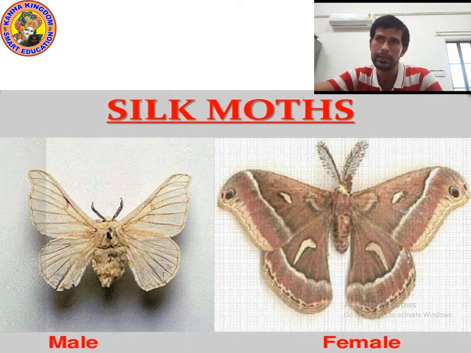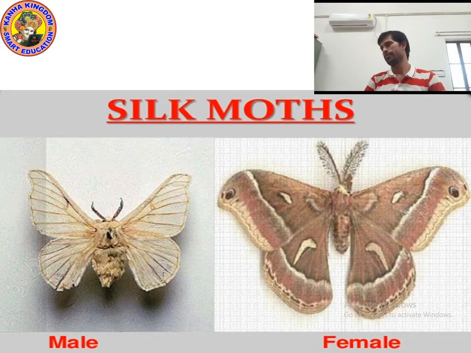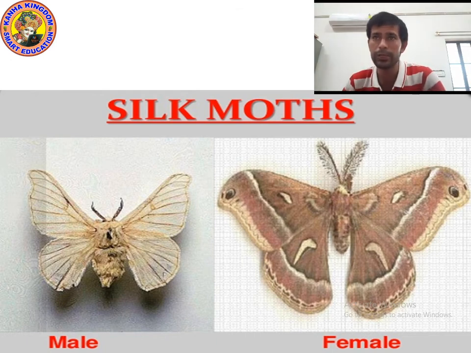Look at the picture and tell me what is the difference between male silk moth and female silk moth. I am giving you 5 seconds. Okay kids, you can easily guess the difference.